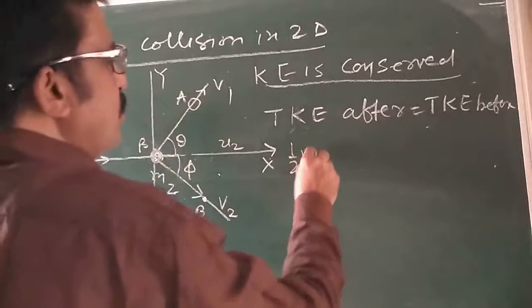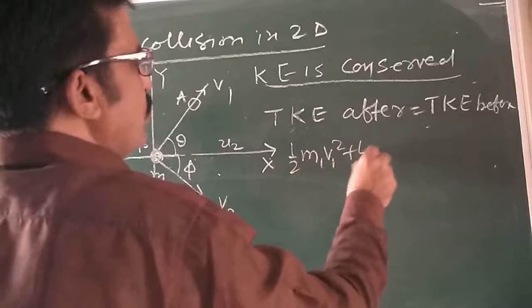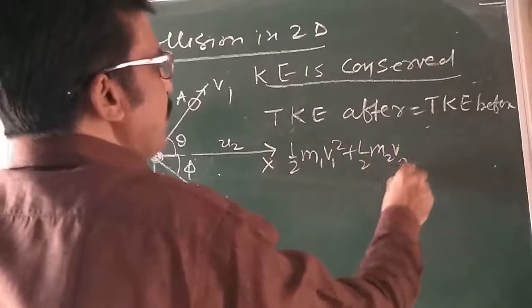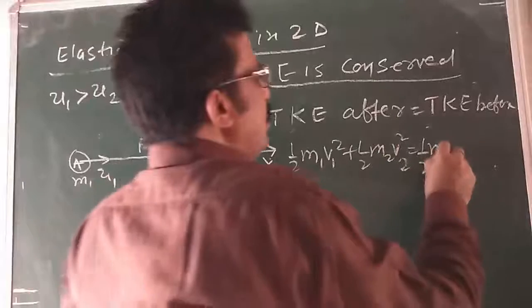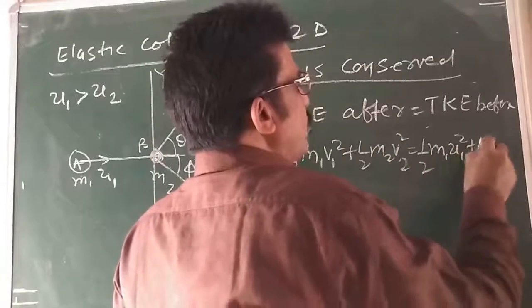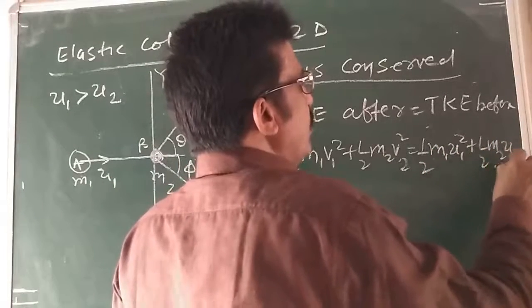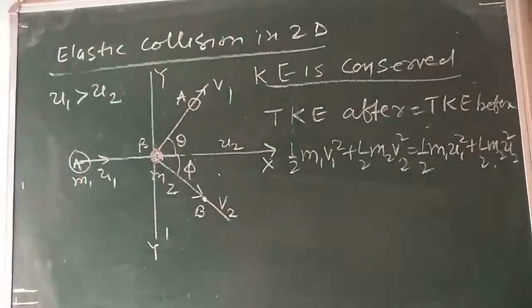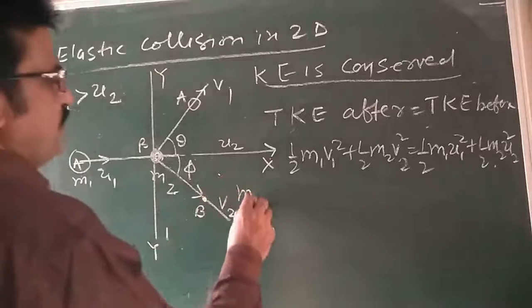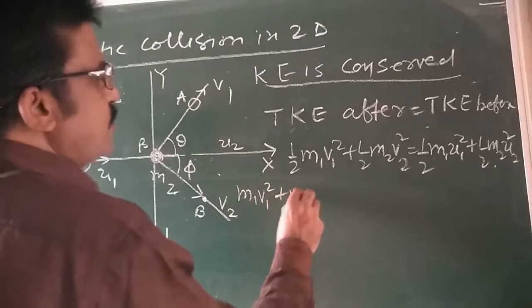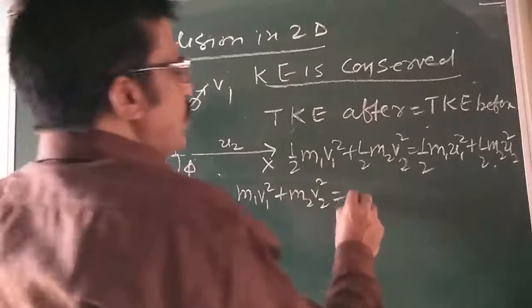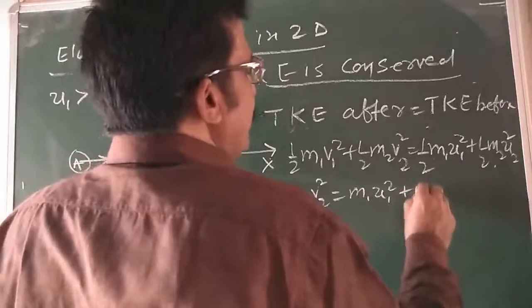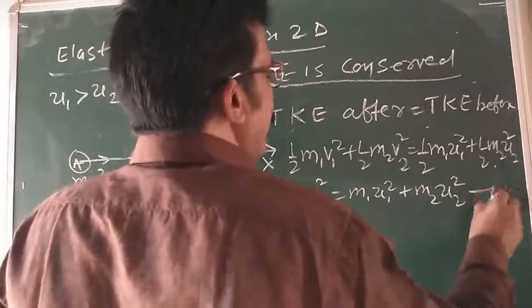So 1 by 2 m1 v1 square plus 1 by 2 m2 v2 square is equal to 1 by 2 m1 u1 square plus 1 by 2 m2 u2 square. This is the kinetic energy conservation. The 1 by 2 cancels out, so m1 v1 square plus m2 v2 square is equal to m1 u1 square plus m2 u2 square. Say this is our equation number 1.